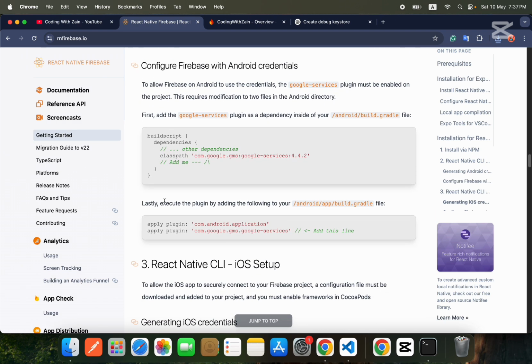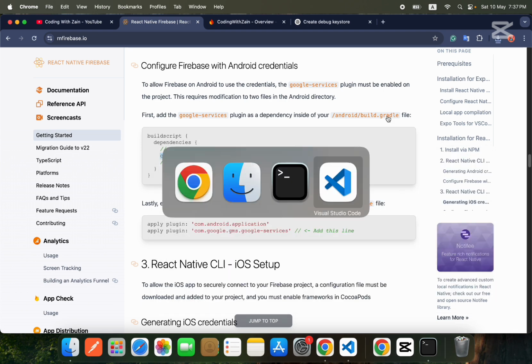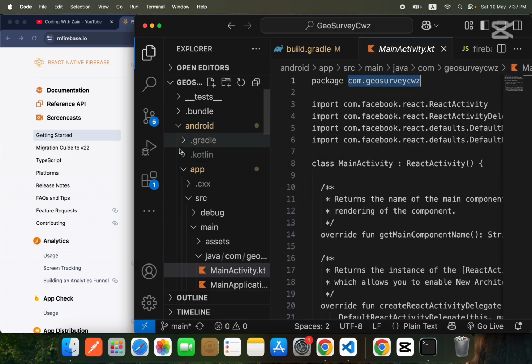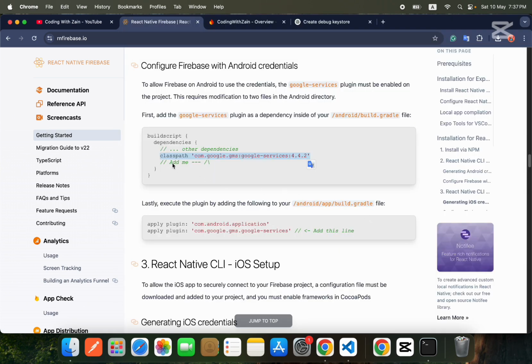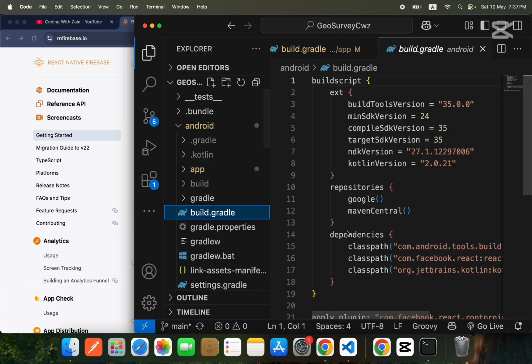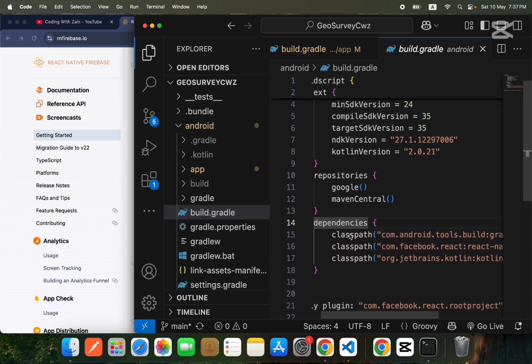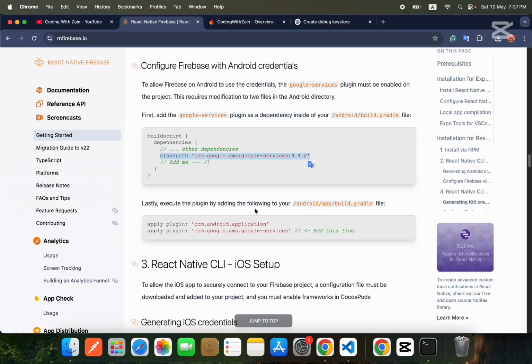And guys, after that, we will add this. First of all, we will see if this thing is added inside your Android build.gradle file. So you will go inside your android and then build.gradle. Here, inside the dependencies, there is the classpath. Okay, so it's saying add me.